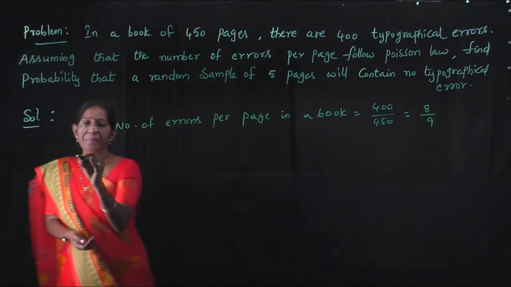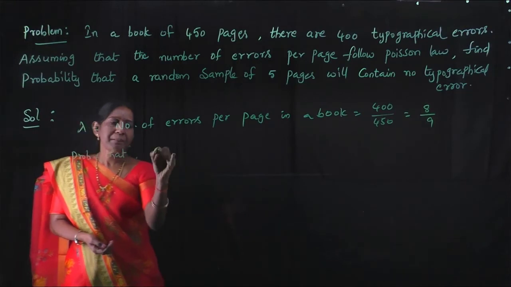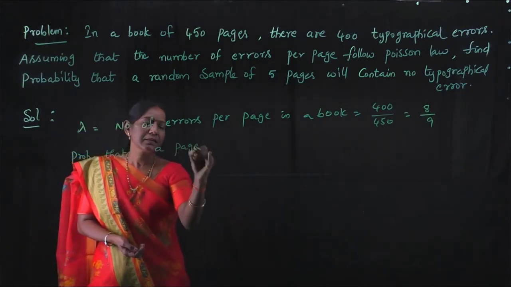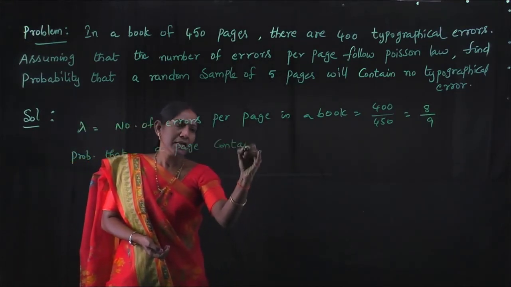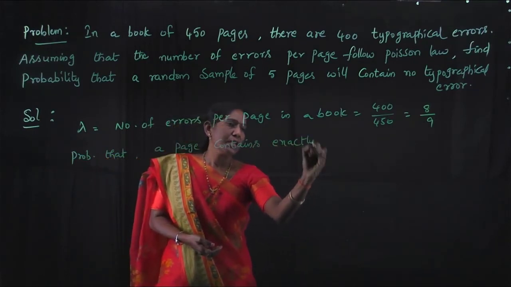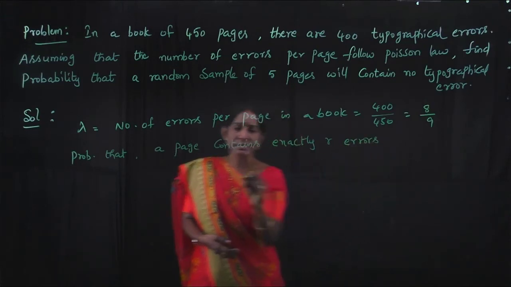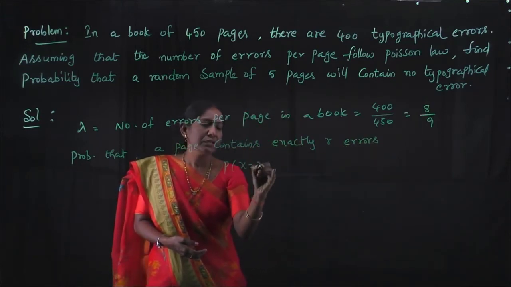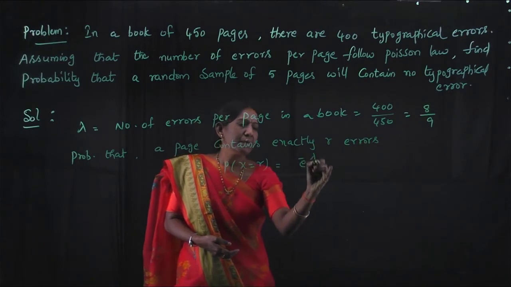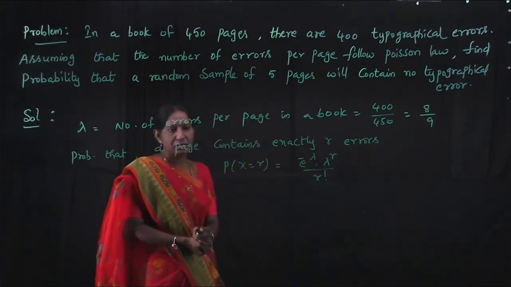Now the probability that a page contains exactly r errors is P of x equal to r, e to the power minus lambda, lambda to the power r by r factorial.